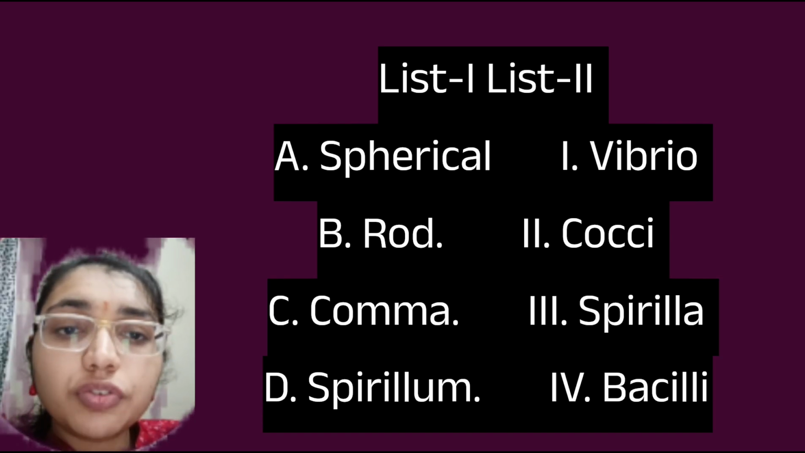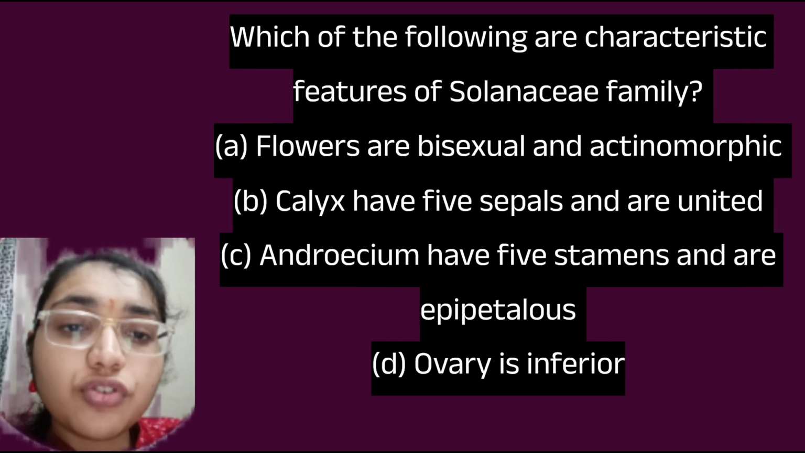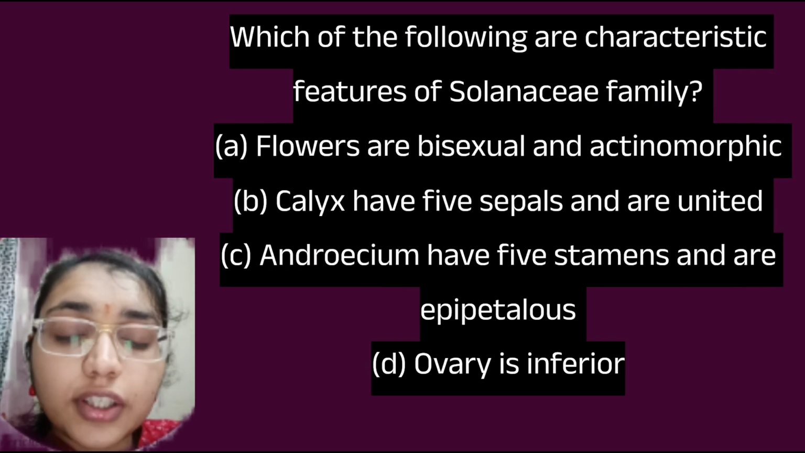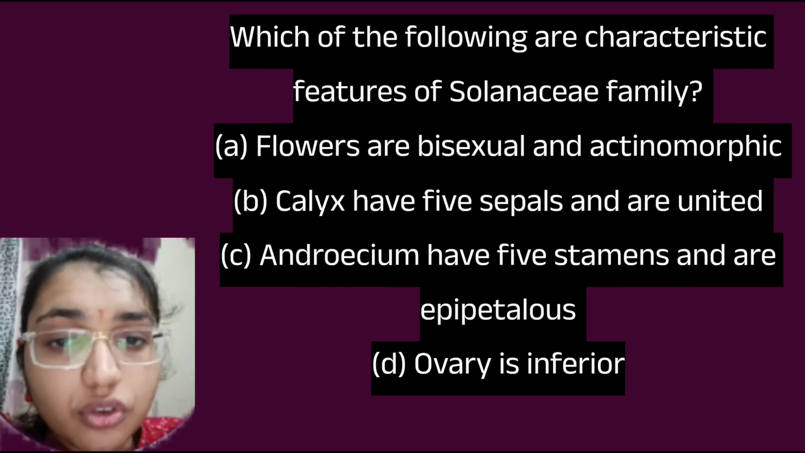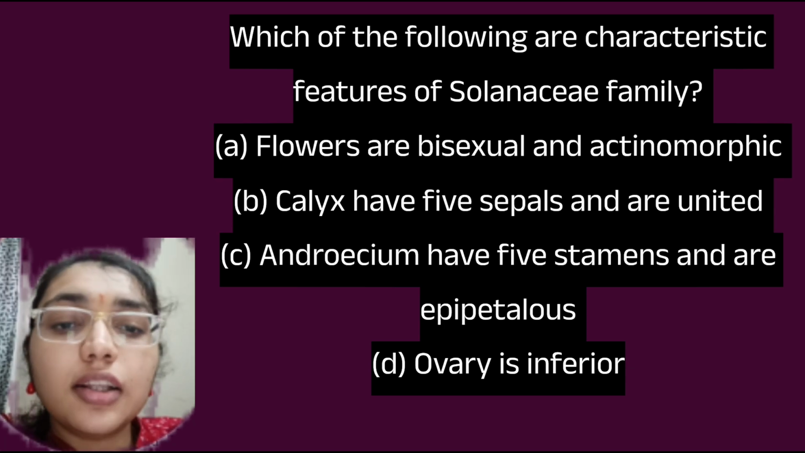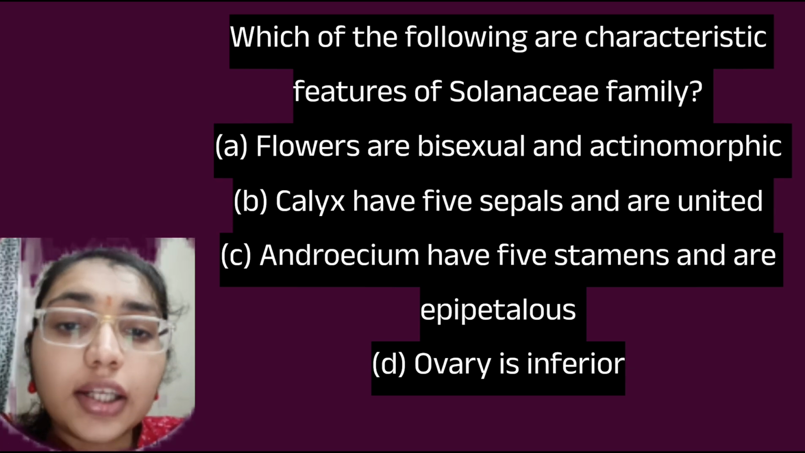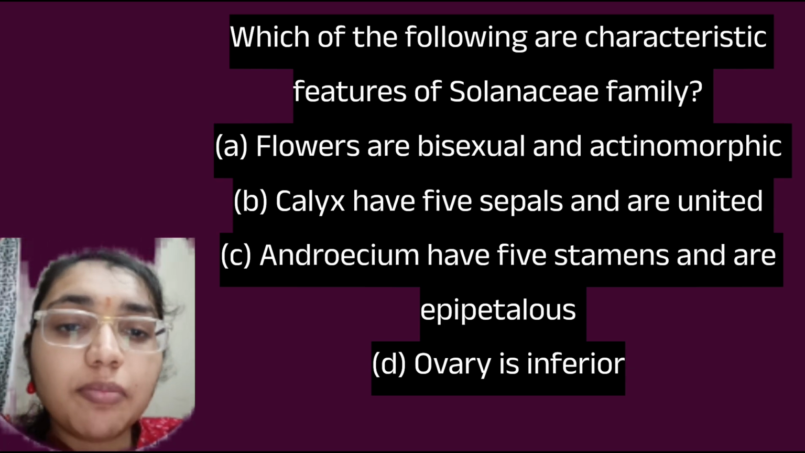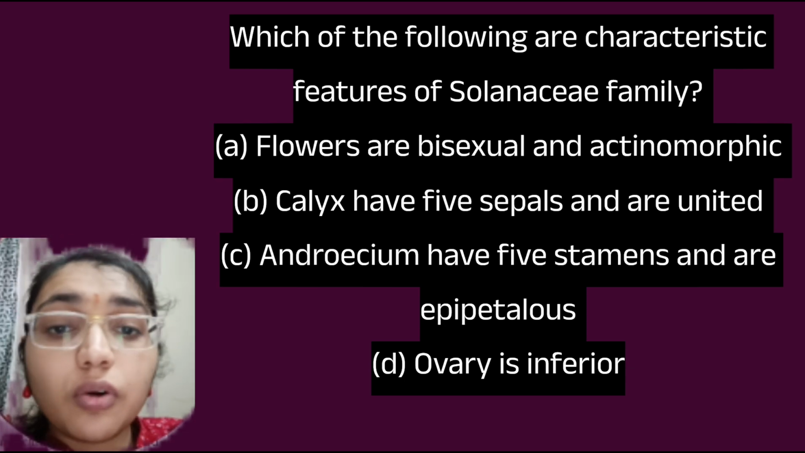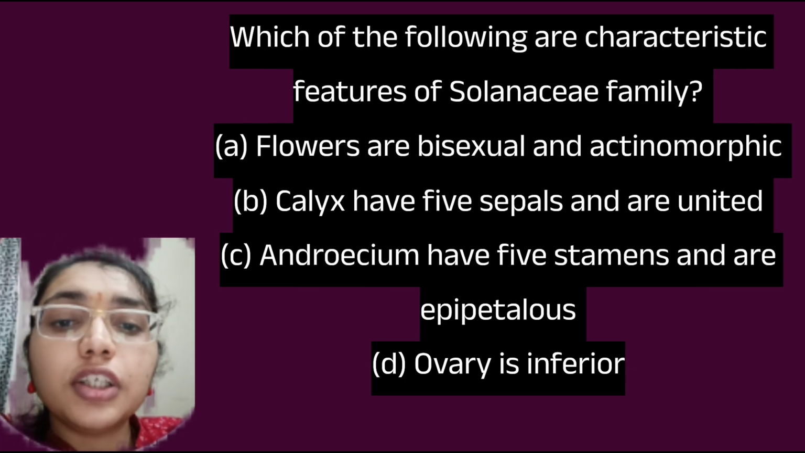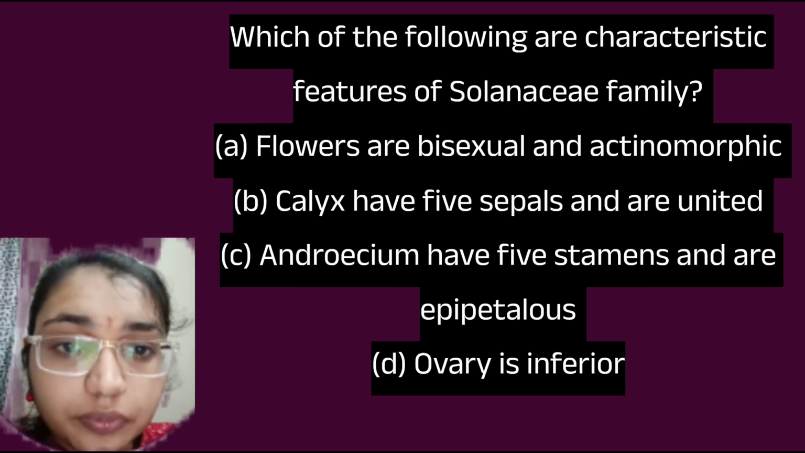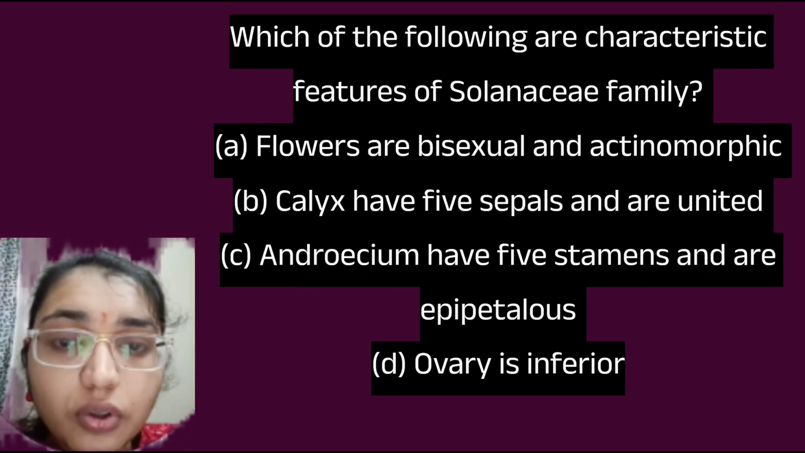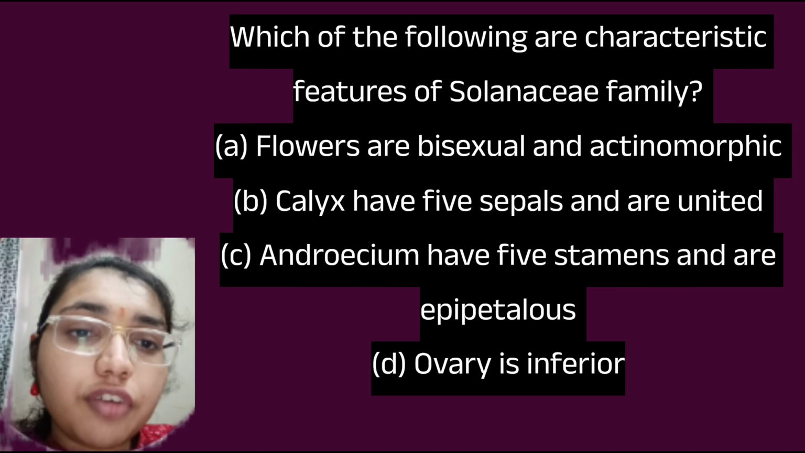Next question is, which one of the following are characteristic features of the Solanaceae family? We have to tell the characters of the Solanaceae family. So flowers are bisexual and actinomorphic. This is true. The calyx has 5 sepals and they are united. This is also true. And androecium has 5 stamens and is epipetalous. This is also true. But ovary is superior, not inferior. So option D is incorrect. So A, B, C is the correct option here. This is the Solanaceae family, the potato family, that is the largest family of dicotyledonous plants.